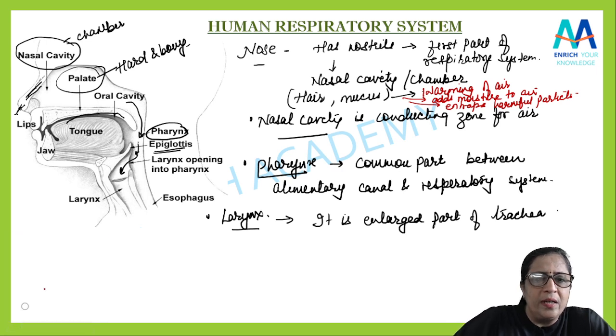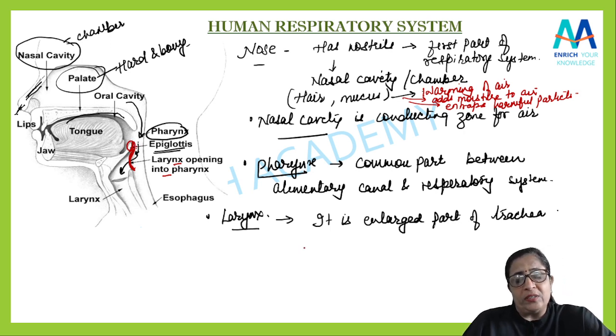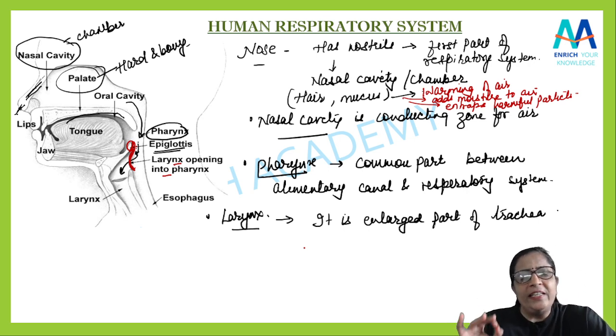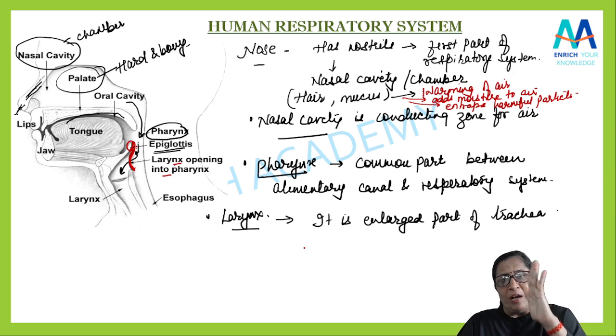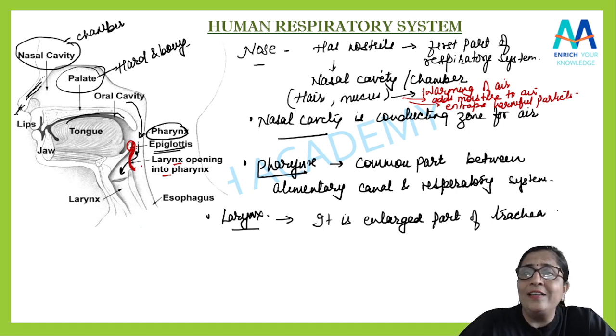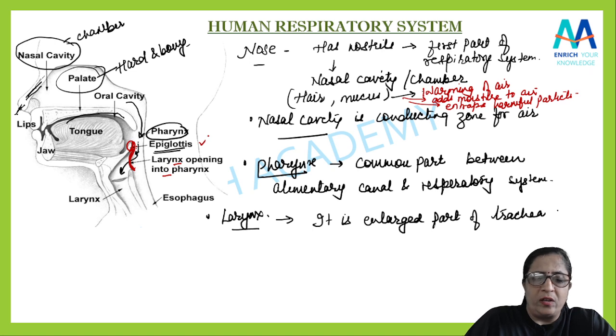I'll show you with this color. You can see this flap, this is the part. In this way the larynx opens into the pharynx. This is the pharynx और ये यहाँ से ये larynx open हो रहा है और ये जो part है आपका, yes, this is nothing but the epiglottis. So what is the role of epiglottis? Actually the laryngeal opening को हम बोलेंगे glottis और वहाँ पर there is a thin elastic cartilaginous flap, एक flap जैसा रहेगा. Yes, and that flap, which is the cartilaginous thin elastic flap, is called the epiglottis.